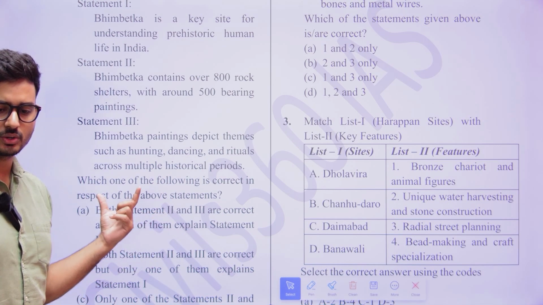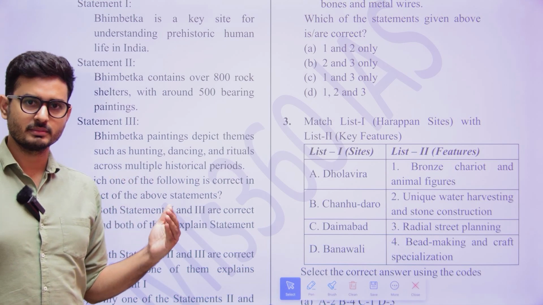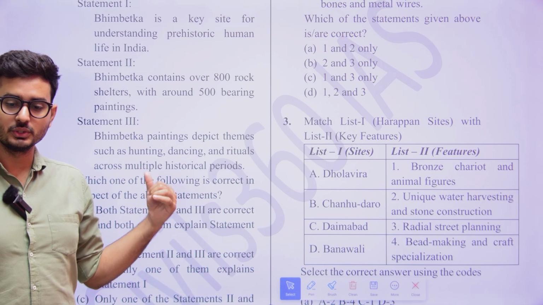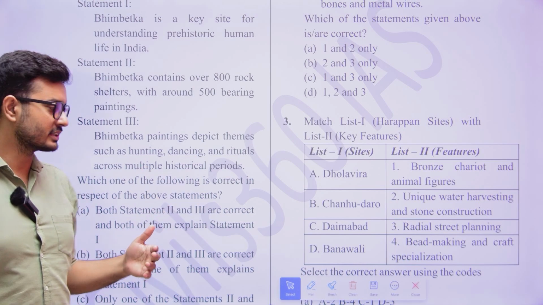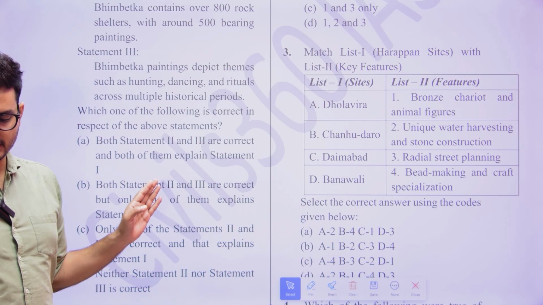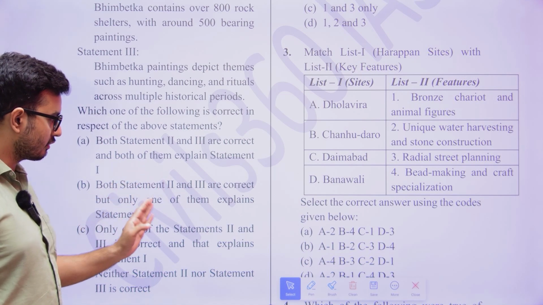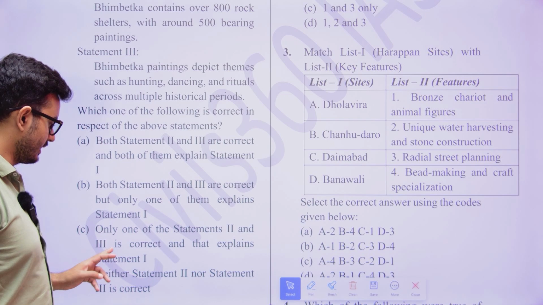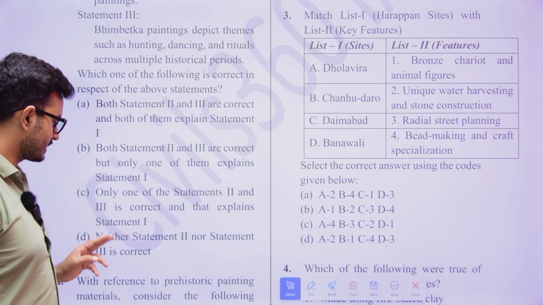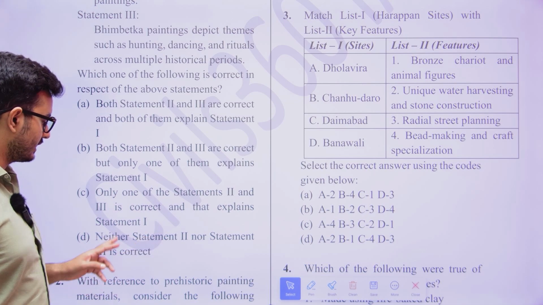The examination always tries to interrelate statements 2 and 3 individually with statement 1, so you need to read the statements very carefully. The second option: both statement 2 and statement 3 are correct, but only one of them explains statement 1. Another option: only one of statements 2 and 3 is correct, and that explains statement 1. And the last: neither statement 2 nor 3 is correct.